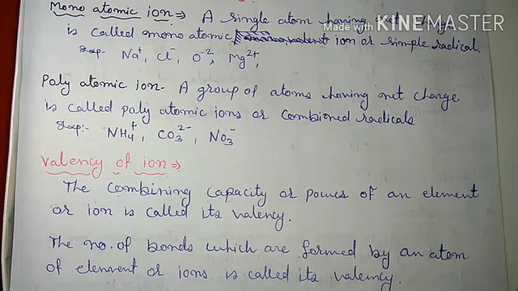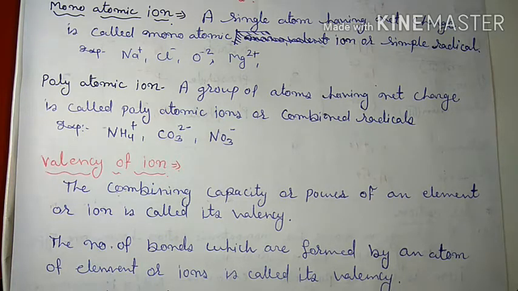Let me rewind it again. On the basis of charge, it is grouped into two categories. One is cation, one is anion. Cation means positive charge. For making a cation, the neutral atom removes or loses one or more electrons. Second was anion. The atom or group of atoms having negative charge is called an anion. And for anion formation, the atom or group of atoms receives or gains one or more electrons.